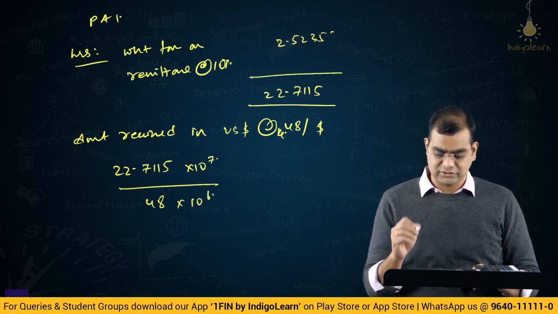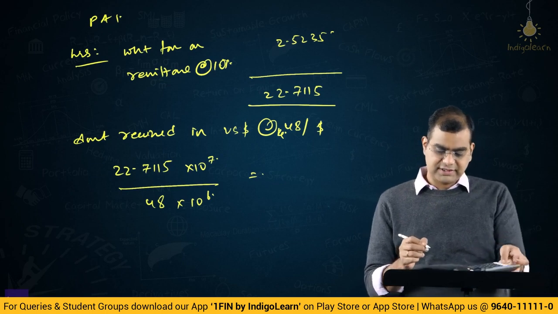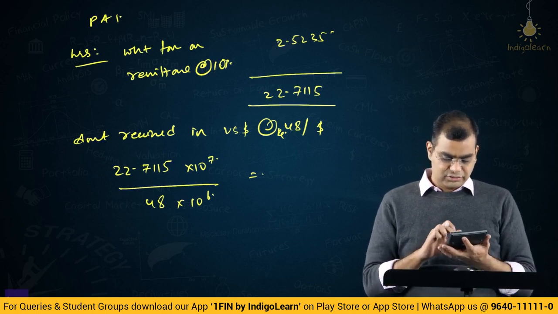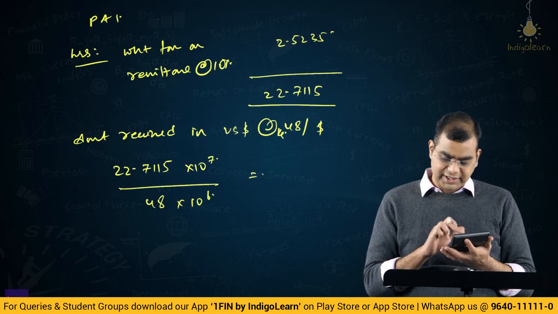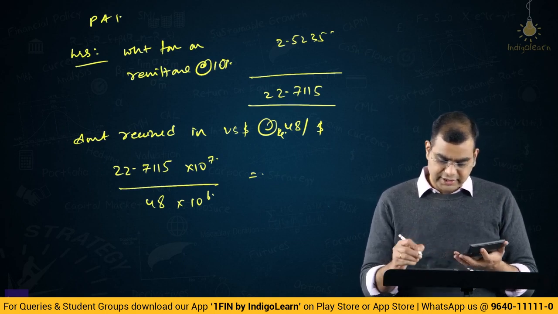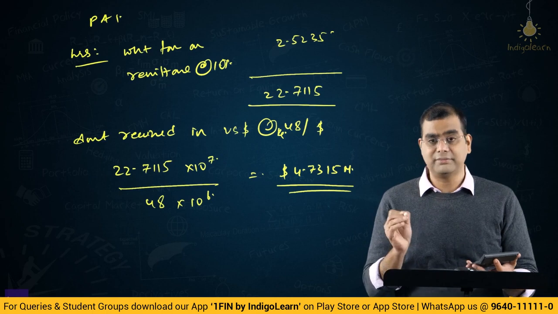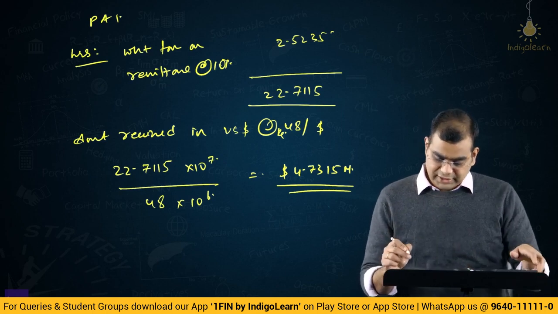Million is 6 zeros, as I told you, right. So 22.7115 divided by 48 into 10, you will get dollars 4.7315 million. Okay, this is the amount in millions that they received, right.